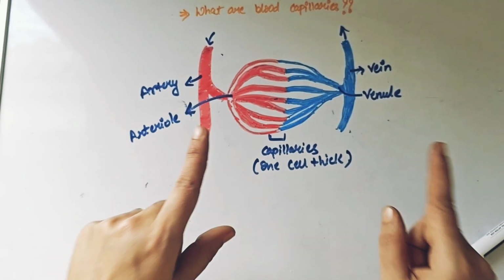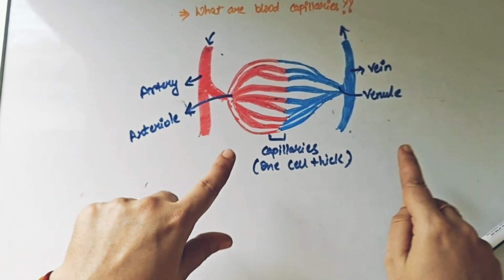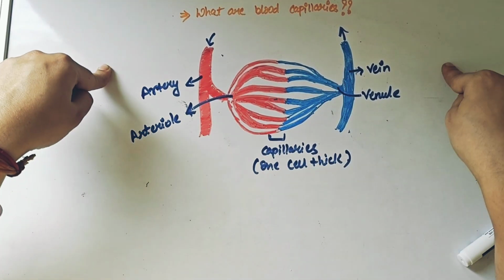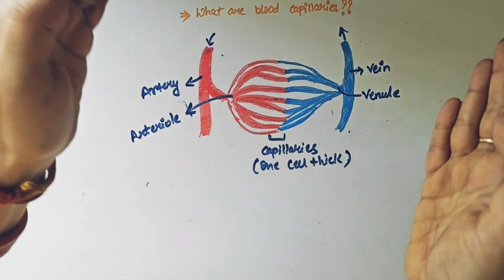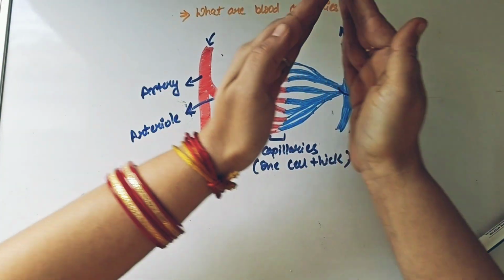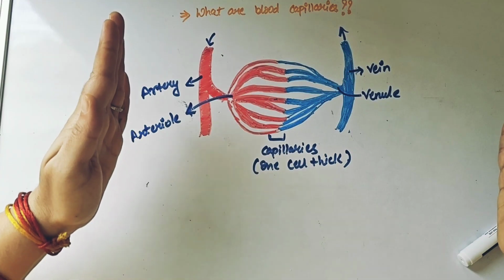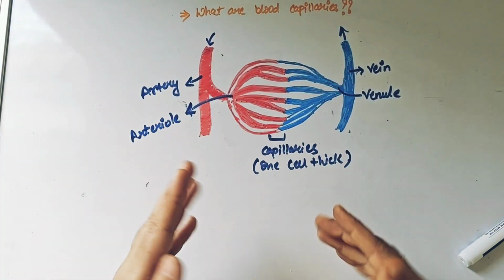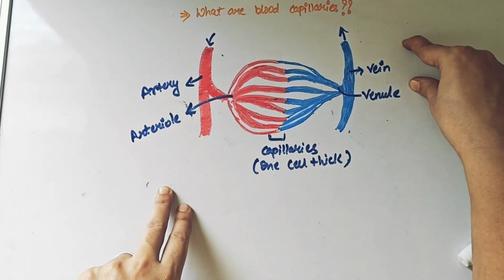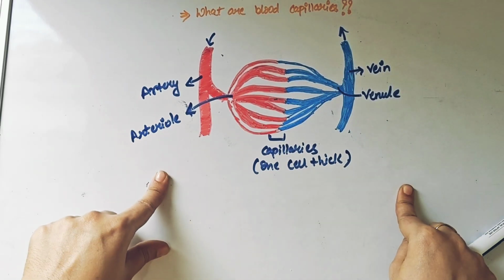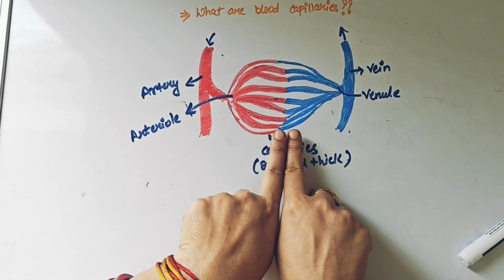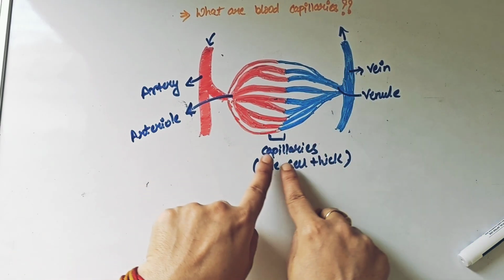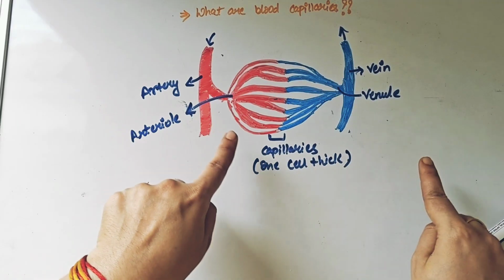So this is in-depth information, children, about how actually the exchange occurs between the cells and the arteries and the veins. It is because of the extensive division, a single unit divided into many, formed a one cell thick structure, and that division again converged and formed another single tube-like structure which is known as the vein. So this is the entire concept about capillary, and the junction between the divisions of your artery and the divisions of your vein is something which is known as your capillary.